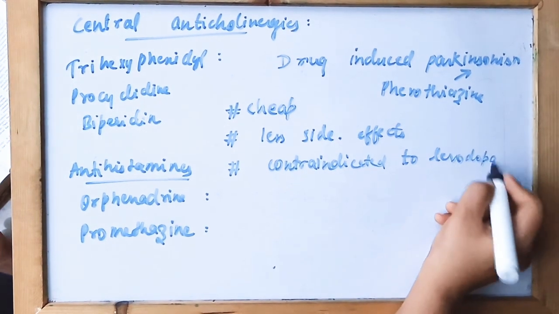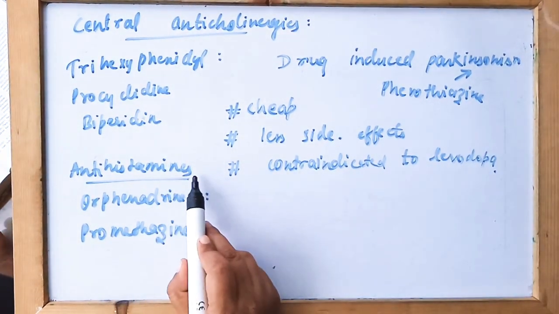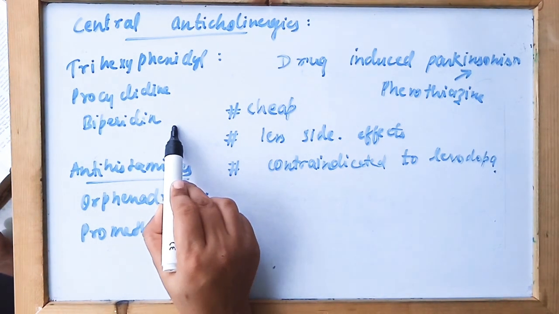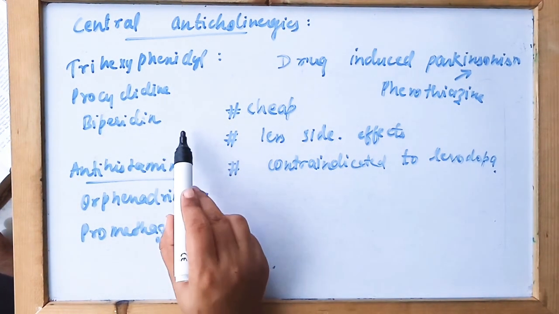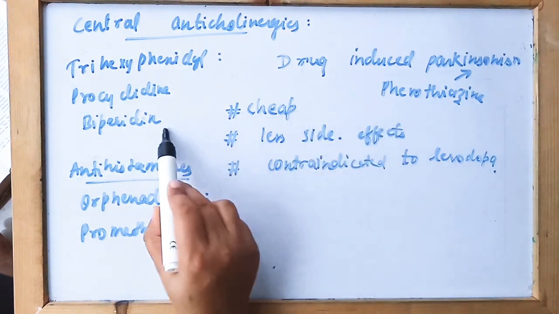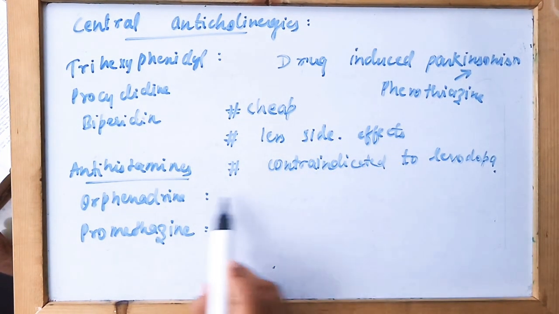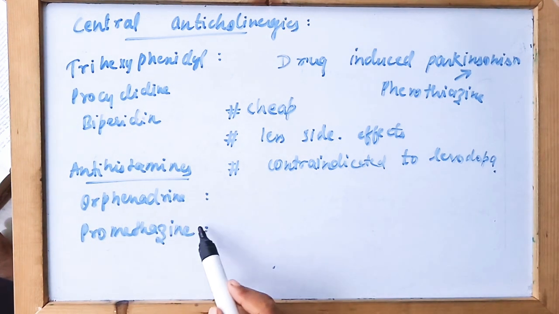The side effects of these drugs are the same as atropine, since they are also anticholinergics like atropine, and they are helpful in some cases when levodopa cannot be given to the patient. Antihistamines also act in the same way.